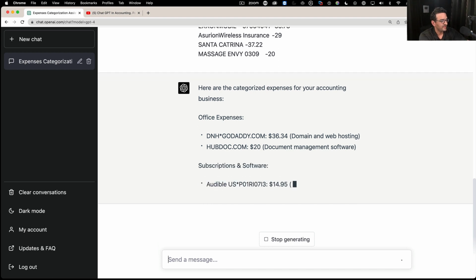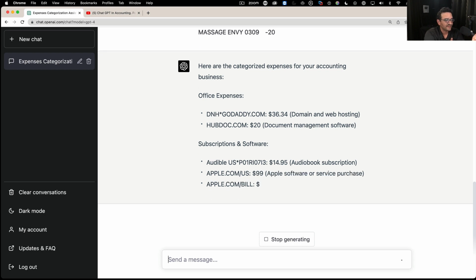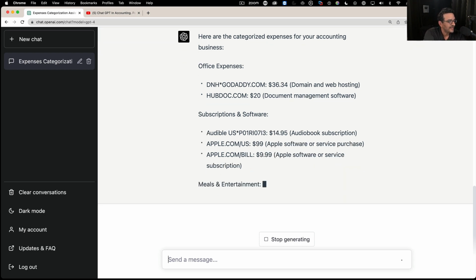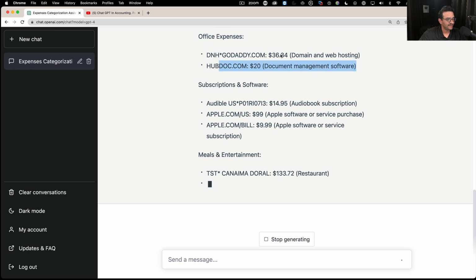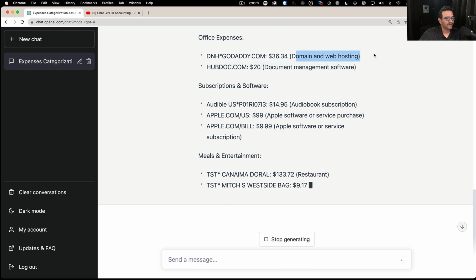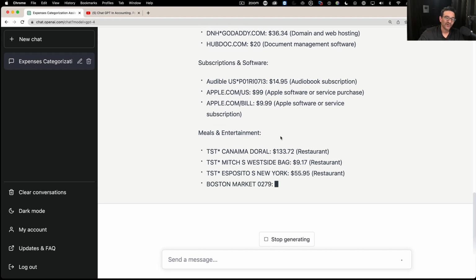So right now, what's happening is it's grouping the transactions based on the category. It took GoDaddy and HubDoc and put them into the office expenses category. It listed the payees and the dollar amounts, and in parentheses it put sort of the category. Okay, so that's pretty good.